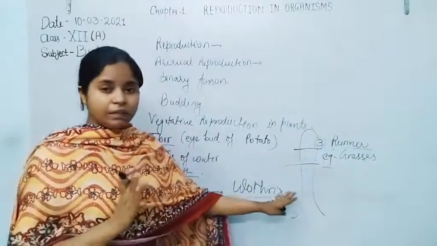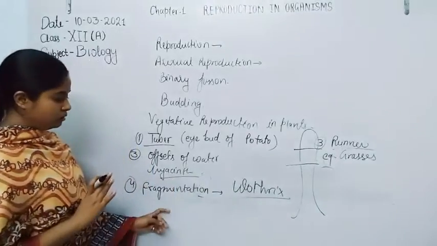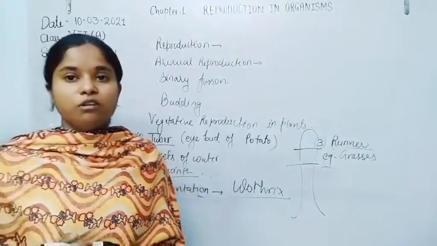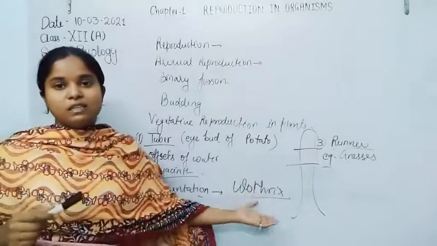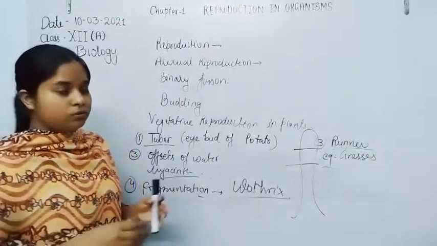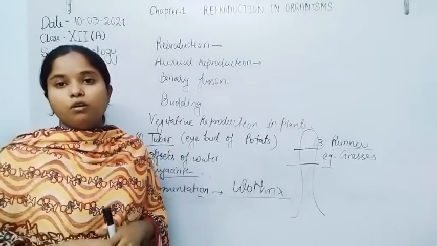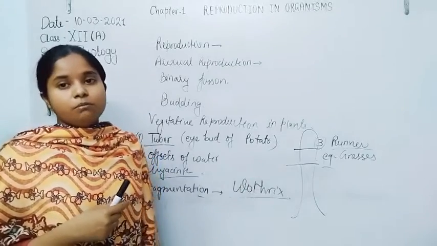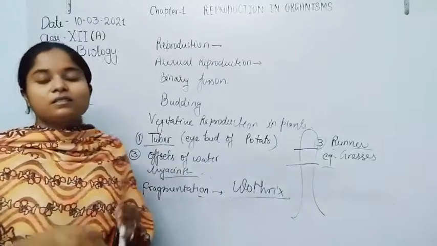So these are the important features of the fragmentation which takes place in case of plants, like filamentous algae. Spirogyra is another example of filamentous algae in which fragmentation also takes place.